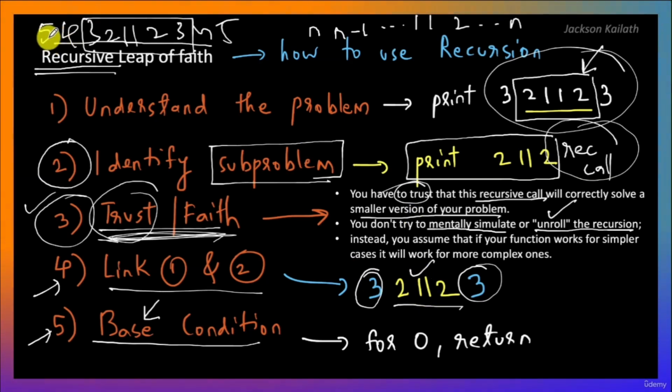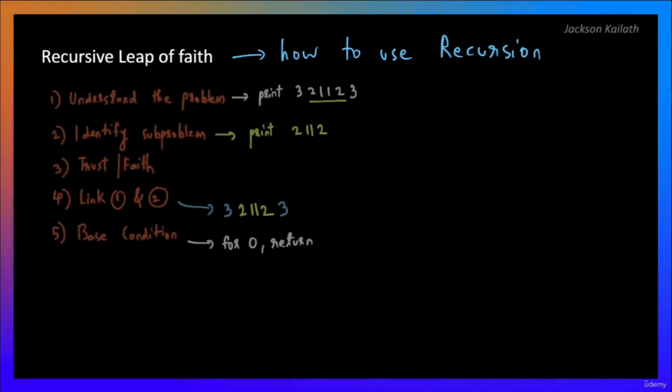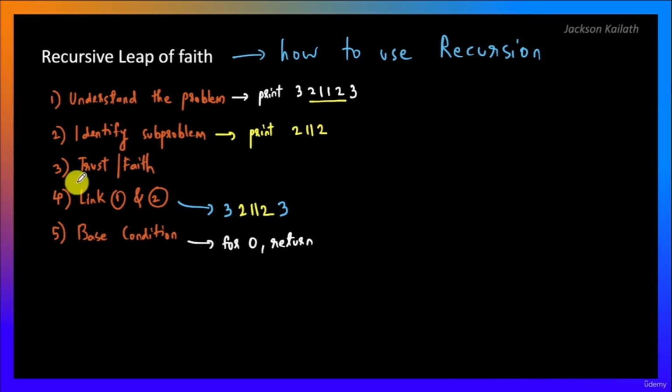So for example over here, 5, 4, 3, 2, 1, and then when you reach 0, just return. We don't want to print it. All right, so let's say that's the base condition over here. Now of course you can write this in different ways, but let's just go with this for now. Now let's just make some space and revisit this problem over here, and let's go through the 5 steps again.